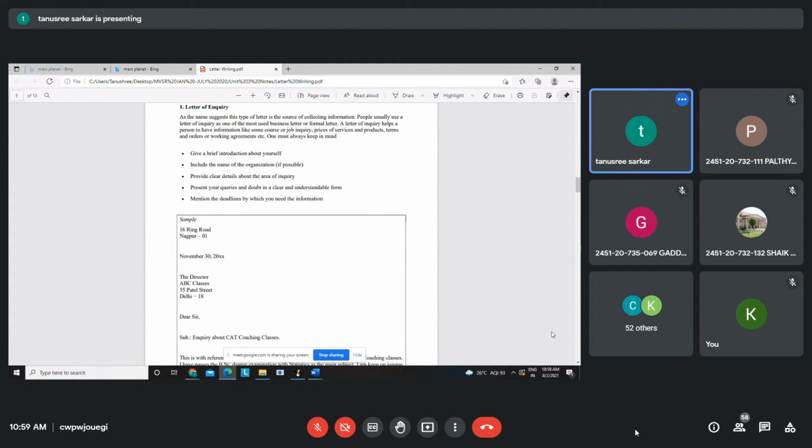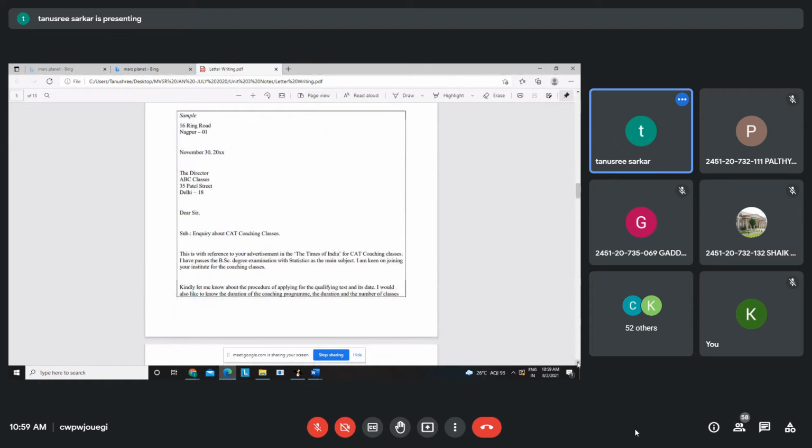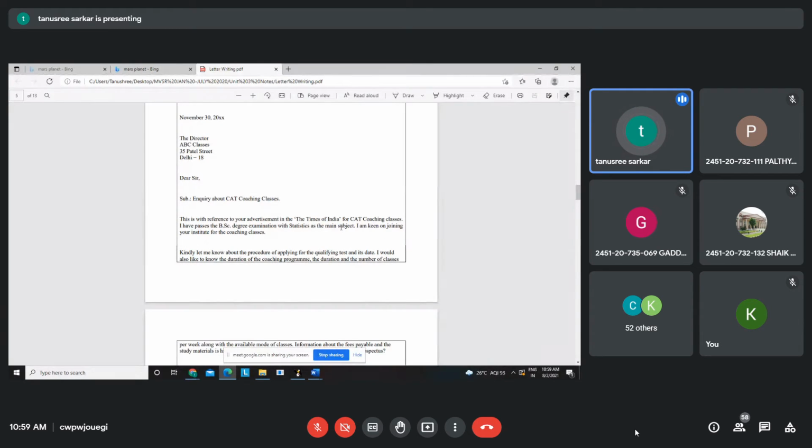You see, this is the sample. Inquiry about CAT coaching classes. You see the format over there, right? See, in the samples, maybe you can see some formatting changes, but you keep in mind that you have to write it in full block form. You see, in the first paragraph it is written, this is with reference to your advertisement. How did you get to know about the service or something like that? So you will be mentioning that.